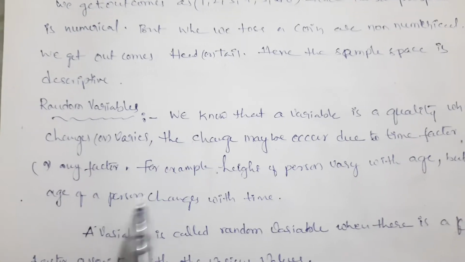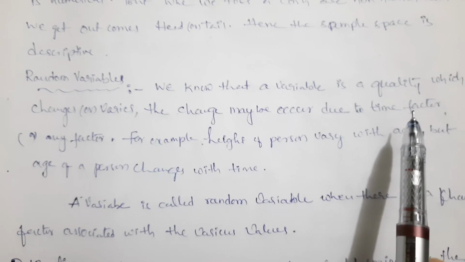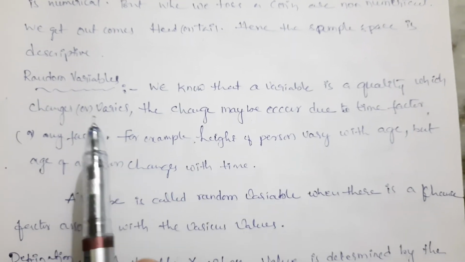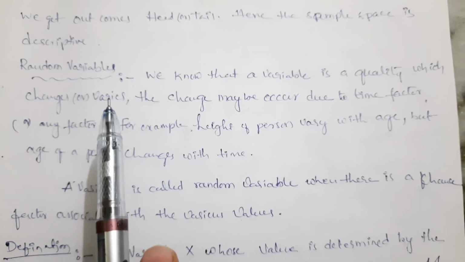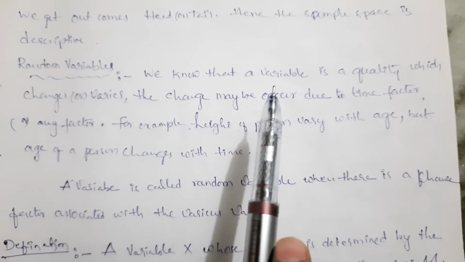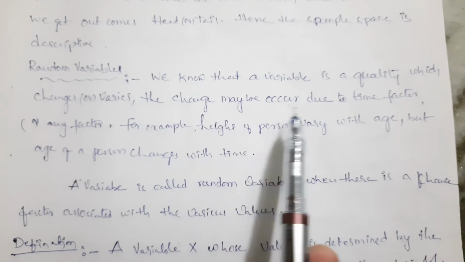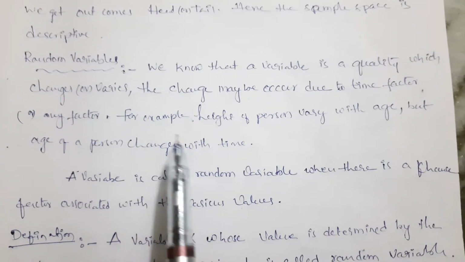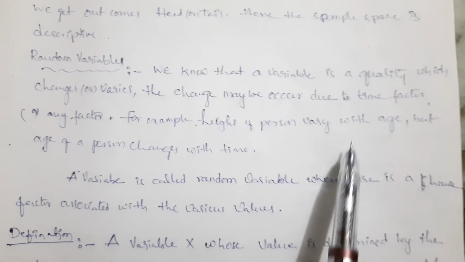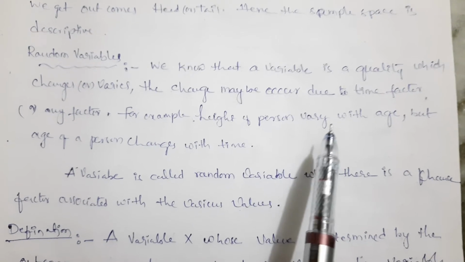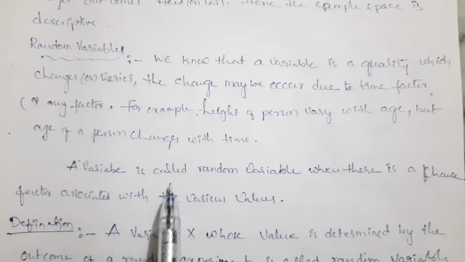Next, random variables. What is a random variable? We know that a variable is a quantity which changes or varies. The change may occur due to the time factor or any other factor. For example, the height of a person varies with age, but the age of a person changes with time.